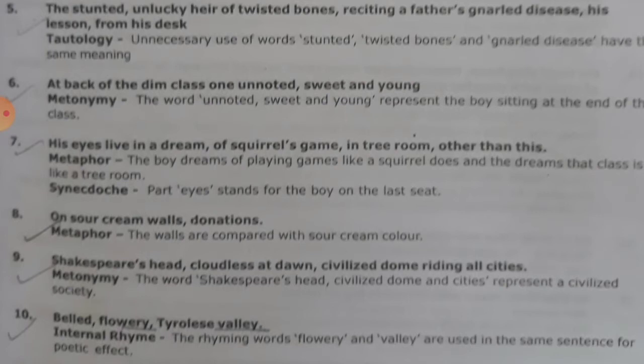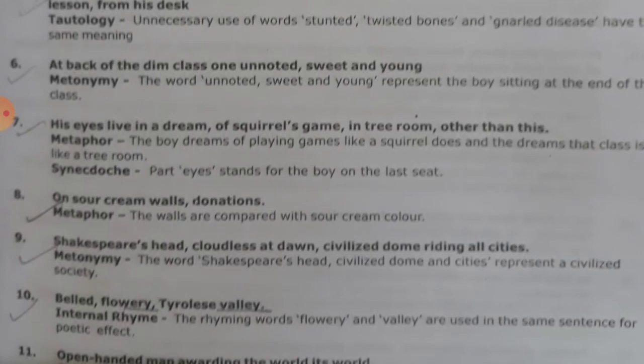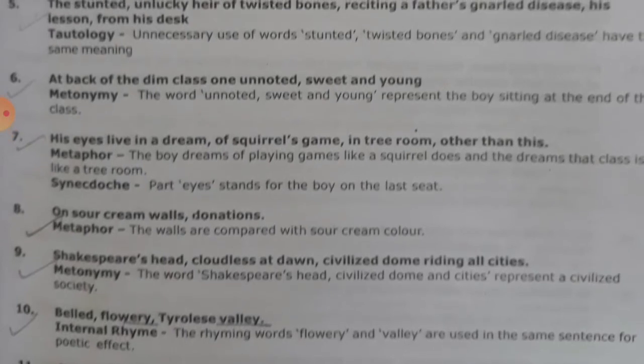Number 10, the belled flowery Tirol, the valley. Now you can see here flowery and valley. They are rhyming words. They have the same sound. So the figure of speech used is internal rhyme. Internal rhyme means rhyming words are used in the same line for the poetic effect.